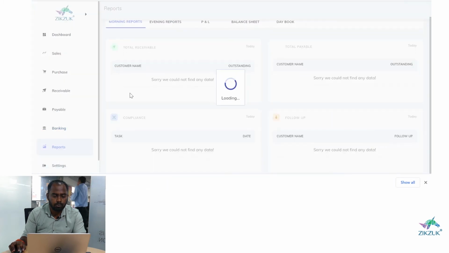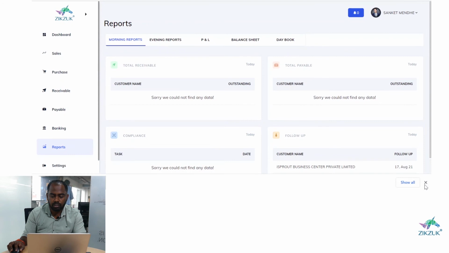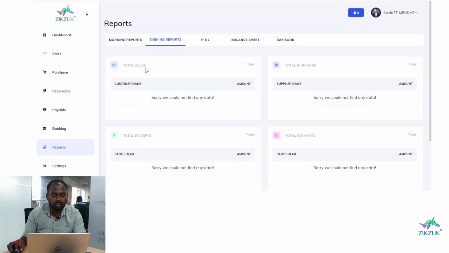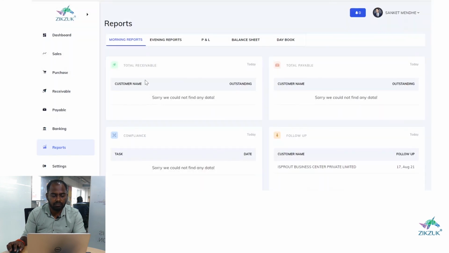Now I will come to the reports. So this is the reports section where you can see morning report, evening report, P&L, balance sheet, and day book. In the morning report you can see total receivables, payables, compliances, and follow-ups. These reports you will get on your email as well as on the mobile app in the notifications part. These are really important reports which will come on a daily basis. In the evening report you will get total sales, purchase, receipts, and payments. So you can analyze your business from these reports.